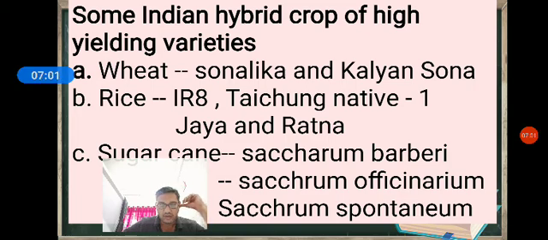When we come to the rice varieties, IR8 was developed by the International Rice Research Institute, IRRI, in the Philippines, and Taichung Native TN1 is from Taiwan. These two were introduced in 1966. Later, better yielding semi-dwarf varieties like Jaya and Ratna were developed in India.